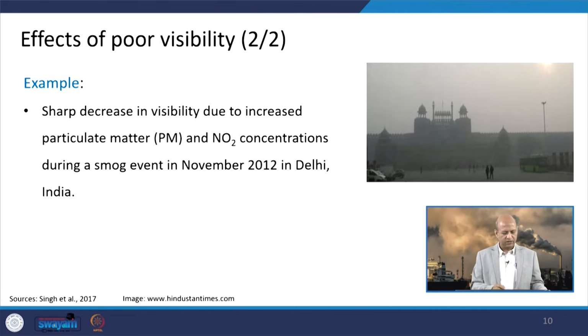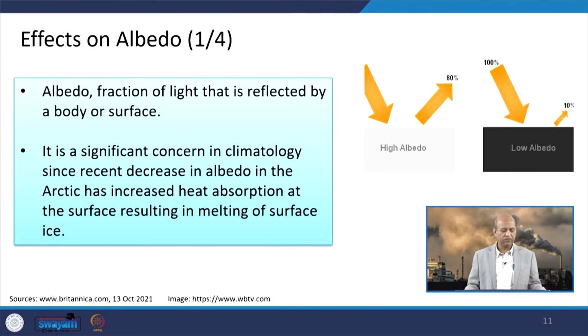And this is one example, you can see the sharp decrease in visibility due to increase in particulate matter and oxides of nitrogen in Delhi in November 2012. So, this was the picture, you can see very poor visibility, and this picture was taken quite at a near distance, but still you can't see properly, you can't enjoy the scenic beauty or aesthetic beauty of that particular place. Then there is this issue of effects on albedo.